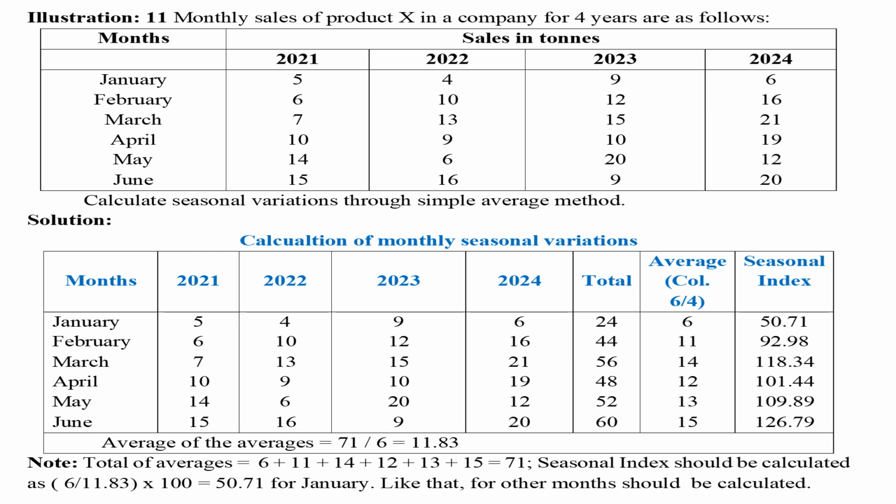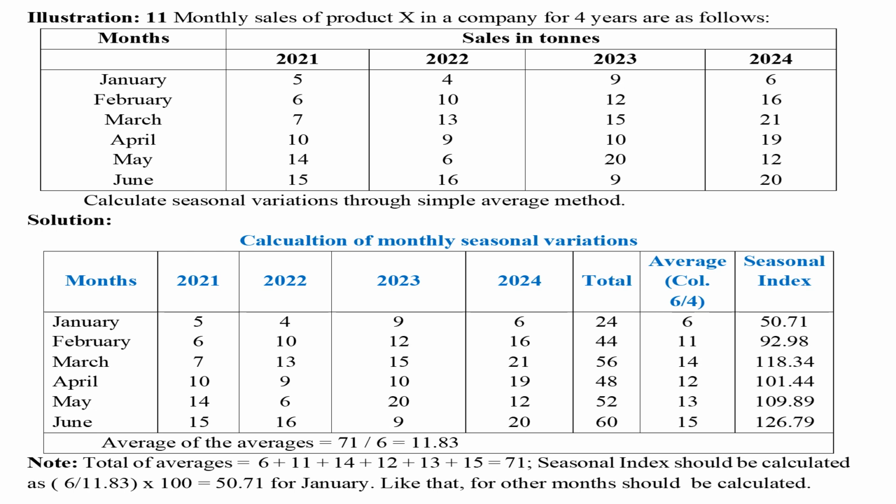That is 5 plus 4 plus 9 plus 6 equals 24. Like that, all values should be calculated. In the seventh column, the average of the values in column 6 should be calculated. That is 24 by 4 equals 6. Like that, all values should be calculated.